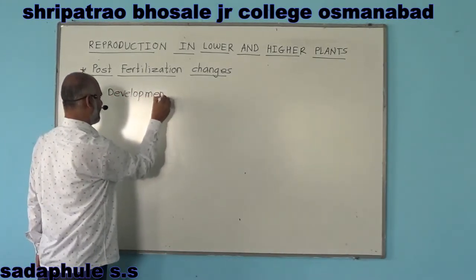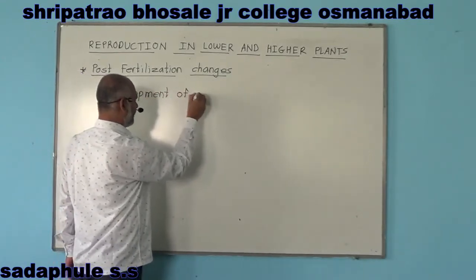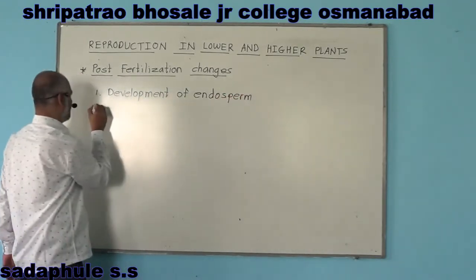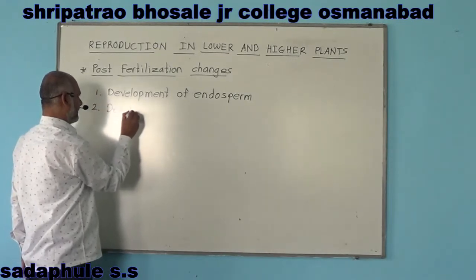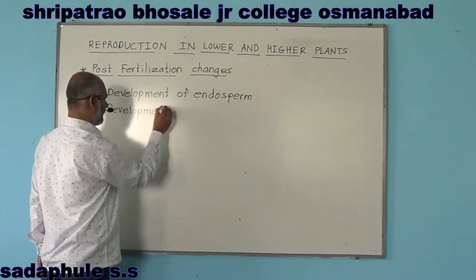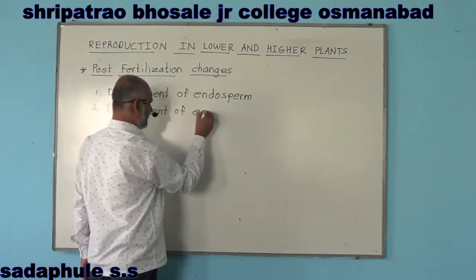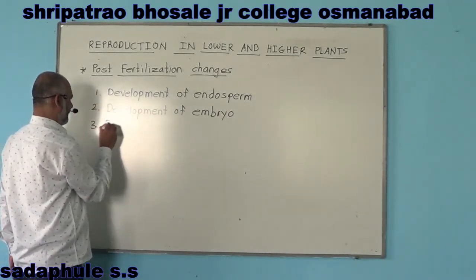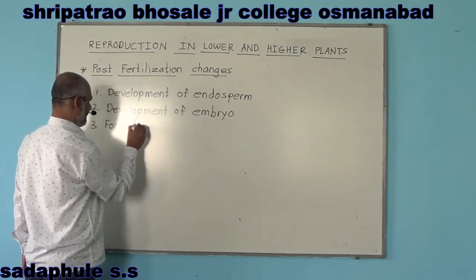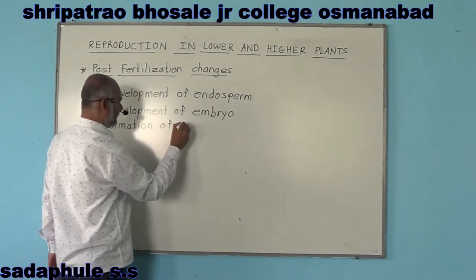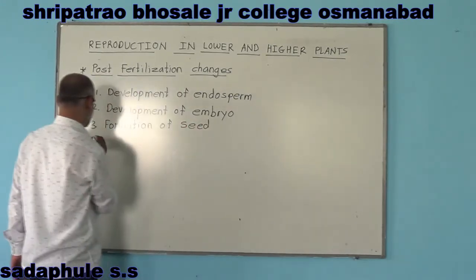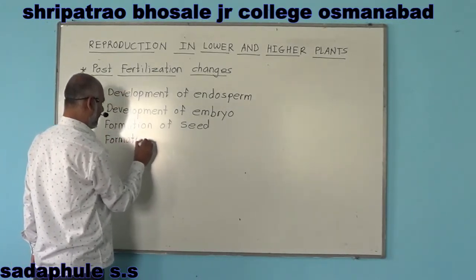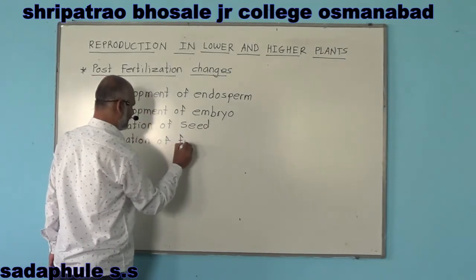Development of endosperm, then development of embryo, then formation of seed and formation of fruit.